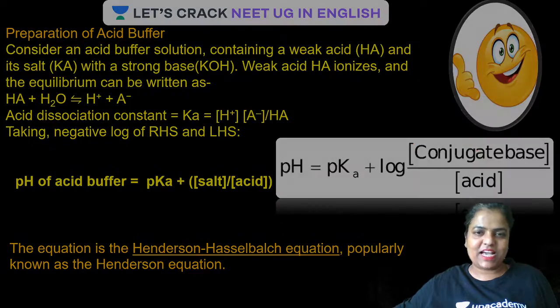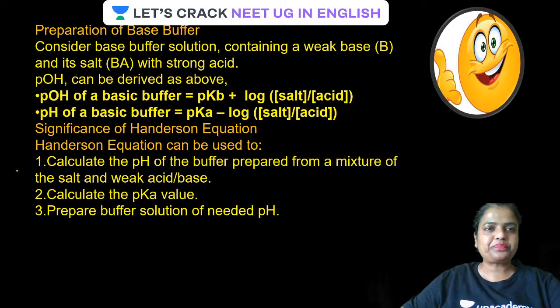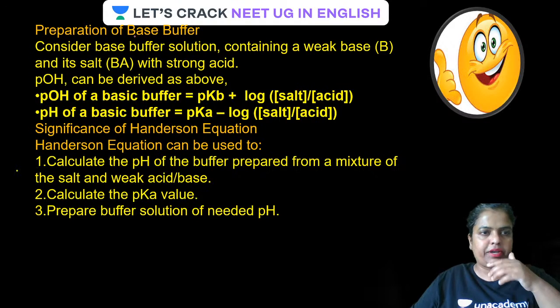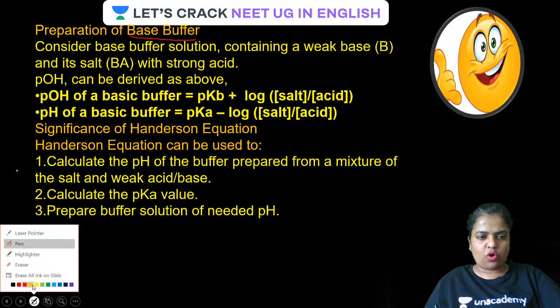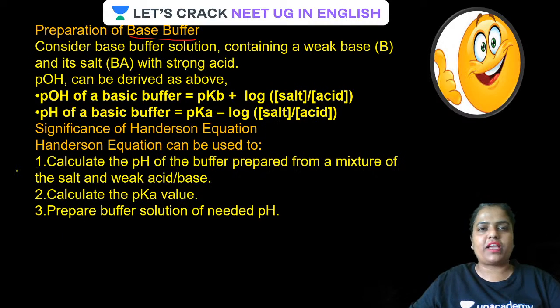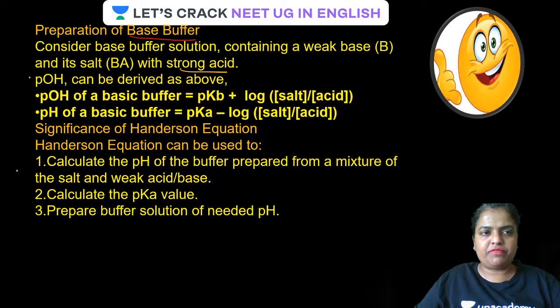Now guys, let us have a look at the next screen. Preparation of basic buffer. Just now we had seen that. Consider basic buffer. How can the basic buffer be made? By adding the weak base and the salt of the weak base with the strong acid. Done. Now guys, as it is a basic buffer, first we have to calculate pOH.